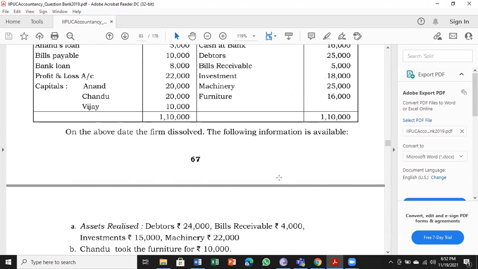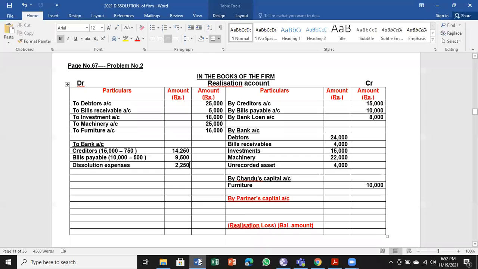But remember, there is a trick here, unknown information that we have to check now. First, let us check whether all the assets we have recorded in the business are there or not. Debtors realized here. This receivable is realized here. Investments are here. Machinery, again machinery is realized. Furniture is taken by Chandru. All 5 assets are recorded here, realized. It may not realize also, that we'll see further. Coming to the liabilities, creditors paid here 5% less. Bills payable paid 5% less.